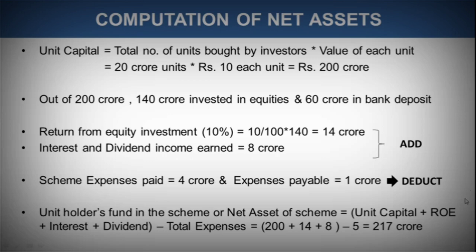It is very simple. You just have to put in the logic that there is a certain amount known as unit capital that has been raised from the investors. Now that amount is being invested, in which profit has been earned. That profit needs to be added, any kind of expenses need to be deducted, and after that we derive the net asset of the scheme.